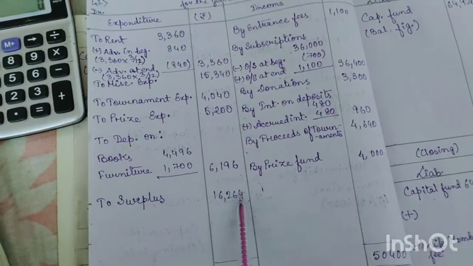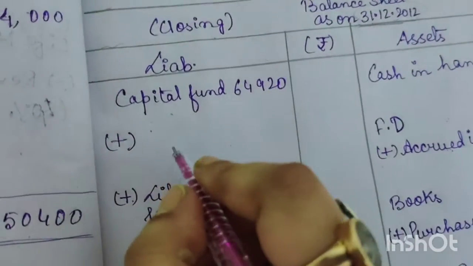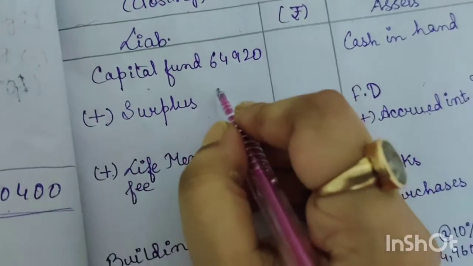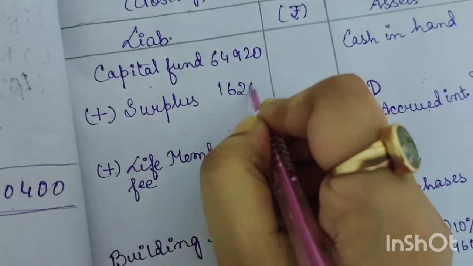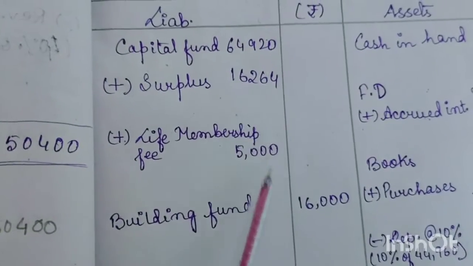The surplus of income and expenditure will be added with capital fund. So we will add surplus 16,264.